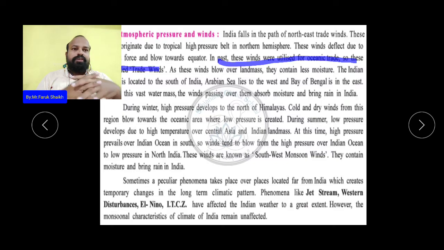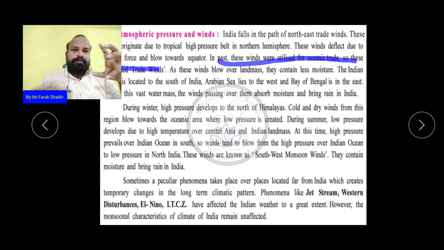At this time, high pressure prevails over the Indian Ocean in the south, so winds tend to blow from the high pressure over the Indian Ocean to the low pressure over the land masses in North India.